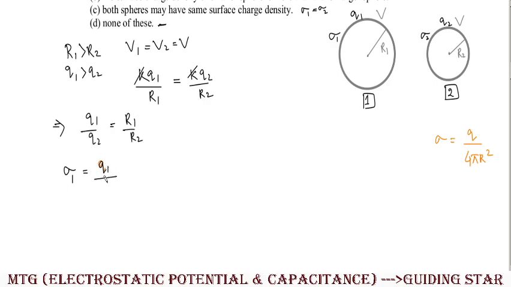q1 divided by surface area, which is 4 pi r1 square, and similarly the surface charge density of the second sphere will be how much? It will be simply q2 upon 4 pi r2 square. Clear, okay.